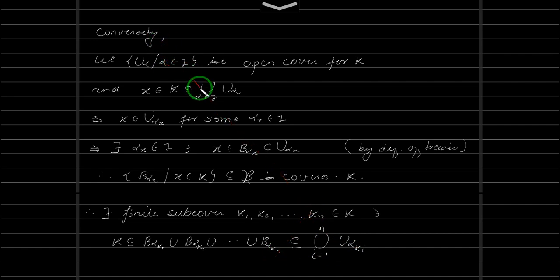Now remember we started with the open cover U alpha, alpha belongs to I. Then of course these alpha ki's will be inside this I. So we have got a finite subcover, i from 1 to n. These are a finite number of elements, and K will be contained inside this. This implies K is compact. So we can play around as per our choice. We can take a basic open cover or you can take any cover.